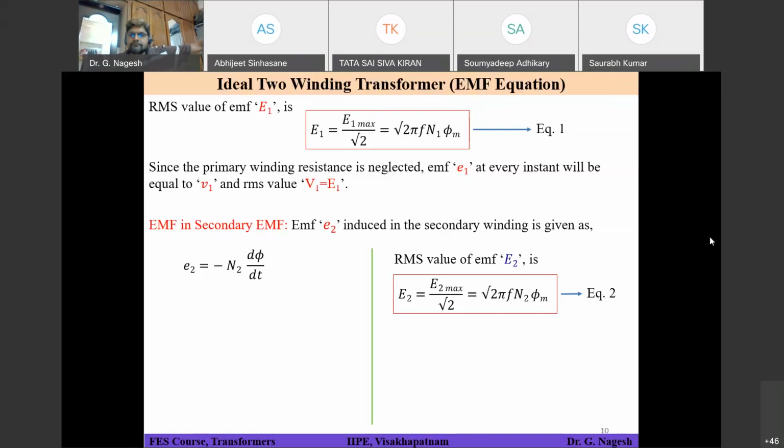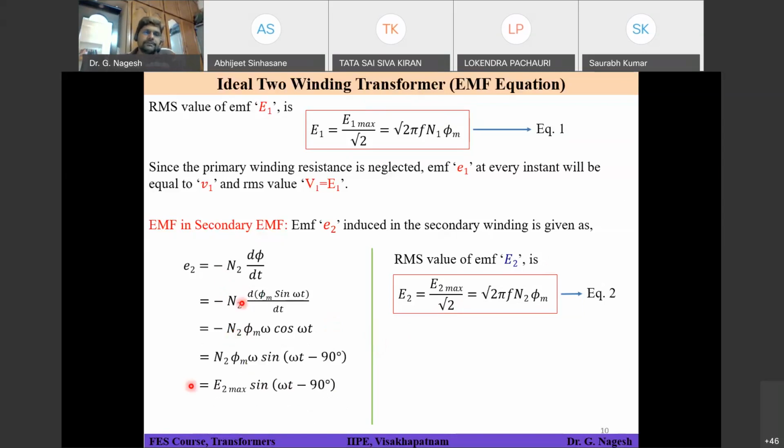Sir, it is N2 omega phi m sin omega t minus pi by 2. Right. So you don't have any negative sign in between, right? So finally it is omega N2 phi max into sine of omega t minus pi by 2. Everyone should get this expression.